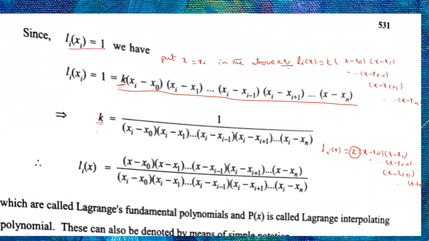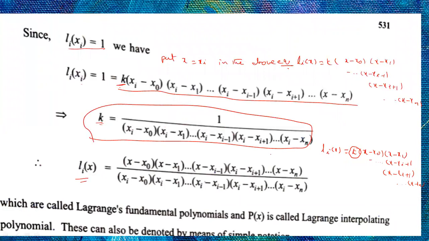What is your k value? Substitute this value. What will happen? Li of x is equal to, what is the numerator? (x minus x0)(x minus x1)...(x minus xi minus 1)(x minus xi plus 1)...(x minus xn), divided by, what is the k value? (xi minus x0)(xi minus x1)...(xi minus xi minus 1)(xi minus xi plus 1)...(xi minus xn). Okay, these are called Lagrange's fundamental polynomials, and p of x is called Lagrange's interpolating